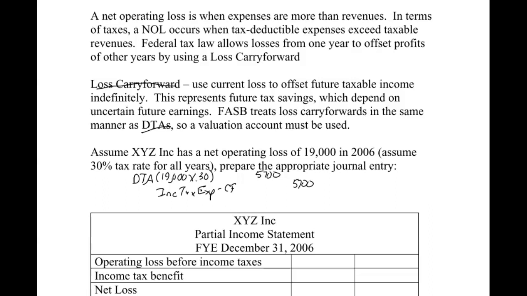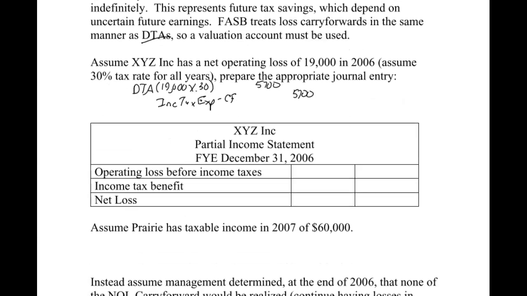This is actually a tax benefit. Income tax expense gets subtracted on our income statement, so a credit to it, or an income tax benefit like this, will be added. We'll see that in a second when we do the partial income statement. So that's it for the journal entry. We now have this DTA on the books that we're carrying forward, sitting there to offset future income. We'll get to that in the next year.